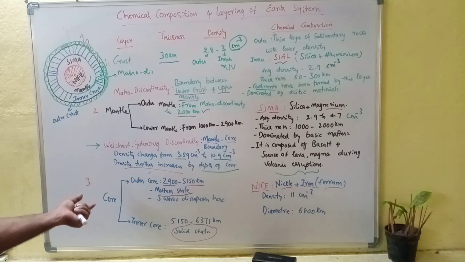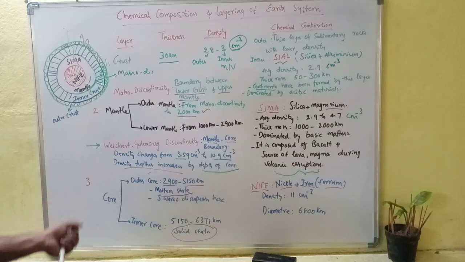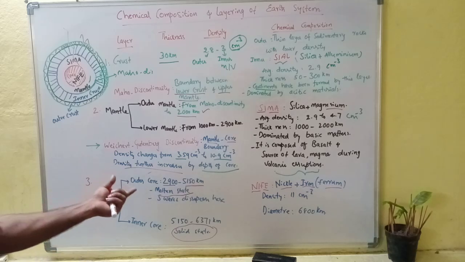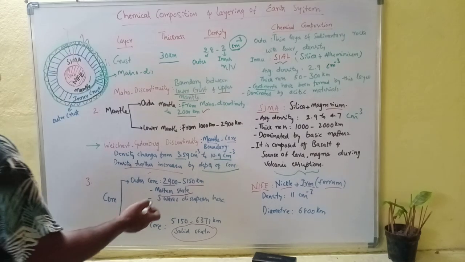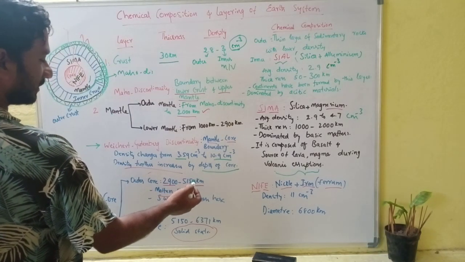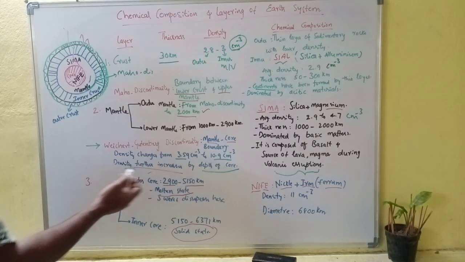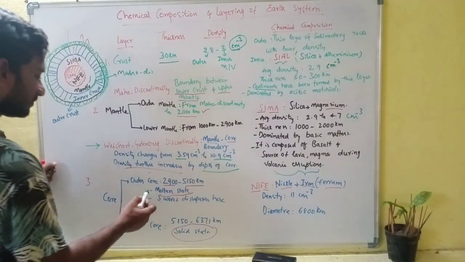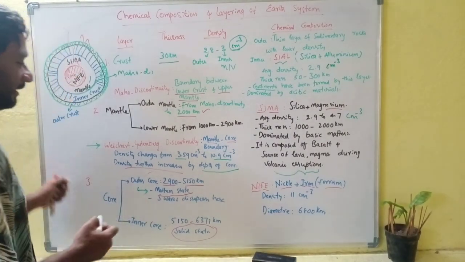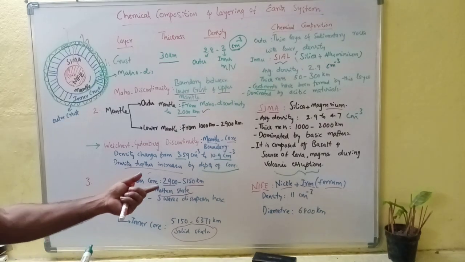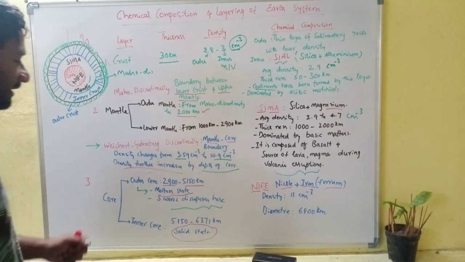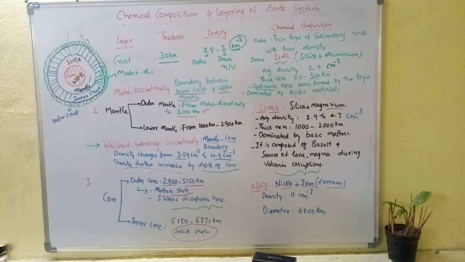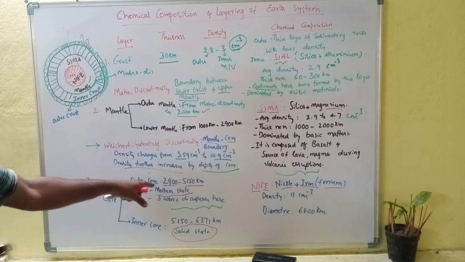Next, in the core portion, the third layer is the core. The core is divided into two parts. One is the outer core, another one is the inner core. In the outer core, thickness is from 2900 kilometers to 5150 kilometers. This outer core is mostly in molten state only. And here S waves disappear. We can divide earthquake waves into two types: one is the S type wave, another one is the P type wave. So here S waves don't go to the outer core.